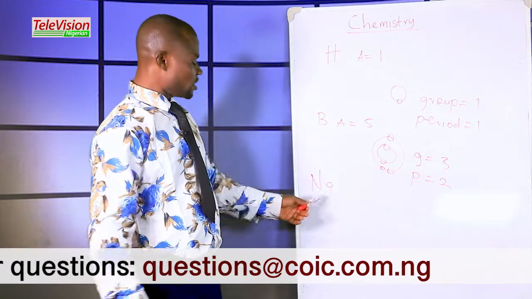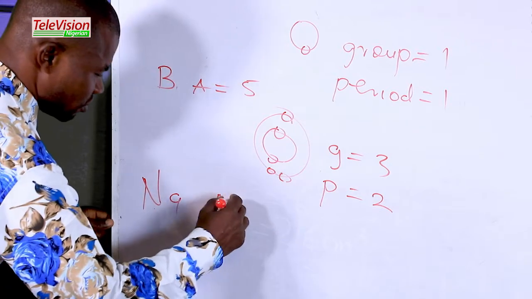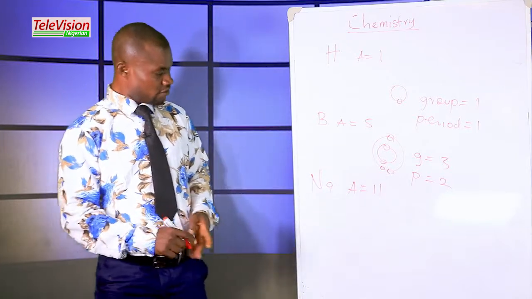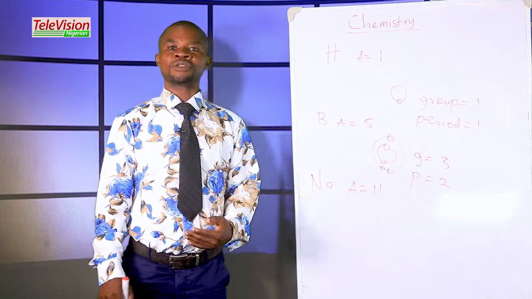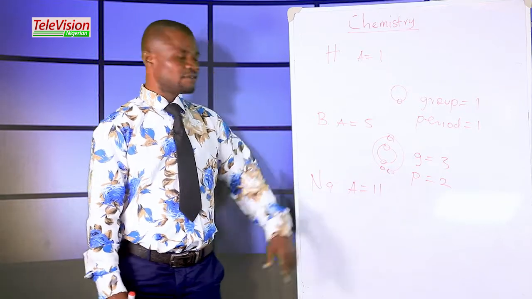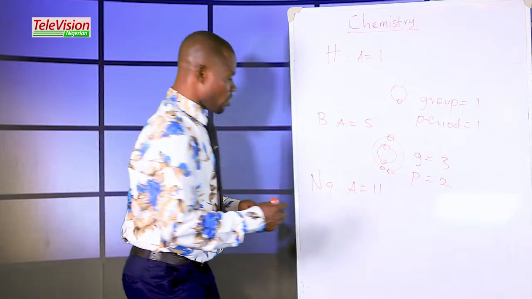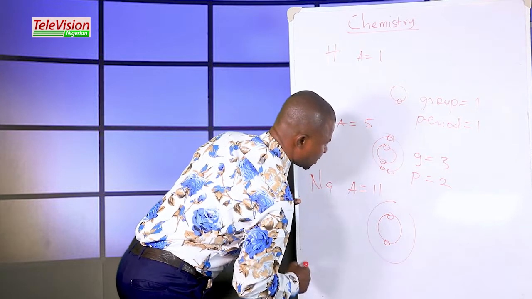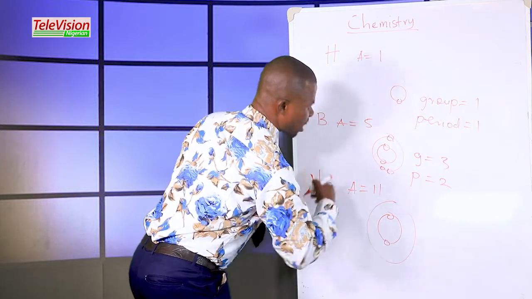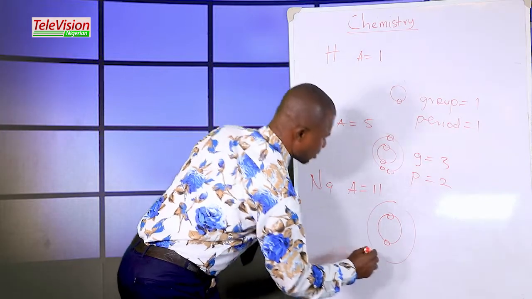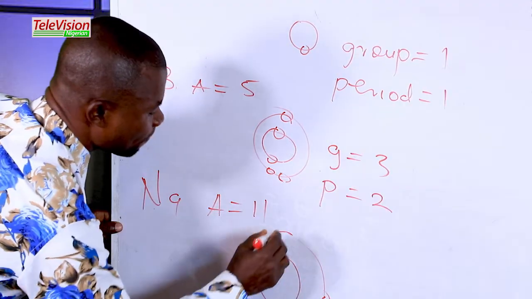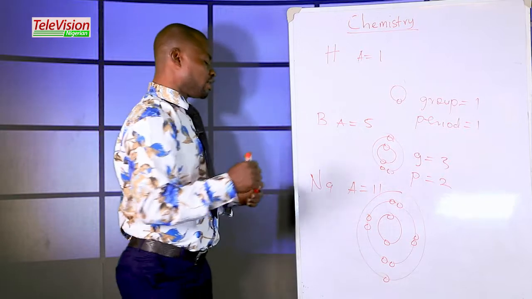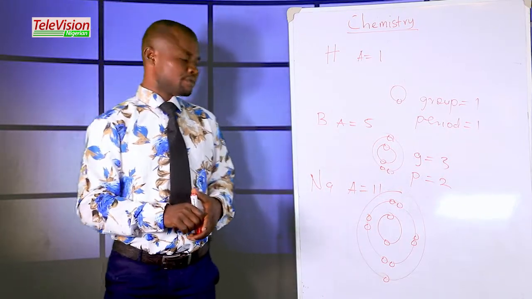The symbol of sodium is Na. The atomic number of sodium is 11. To carry out the electronic configuration of this sodium, so that we can know the group and the period of this sodium, we have it like this. 1, 2. This K shell will take 2, L will take 8. Then 11 minus 2 is 9. This orbit will take 8 electrons. So remaining 1 electron, and then this third orbit will take the 1 electron.